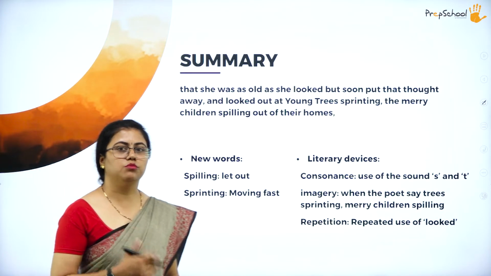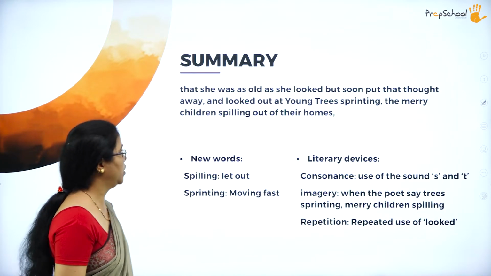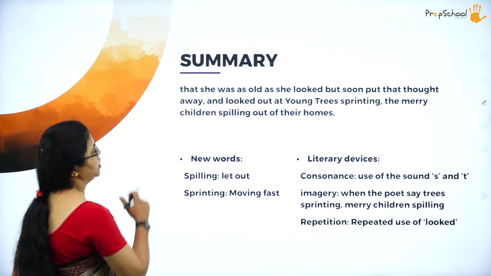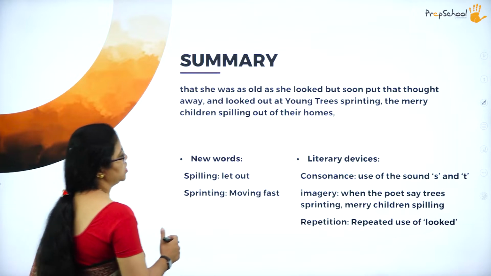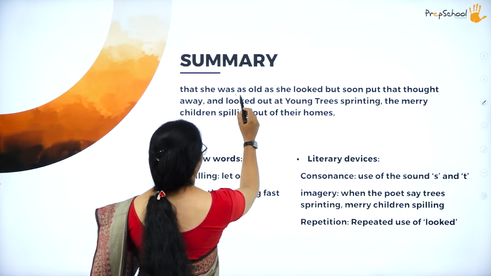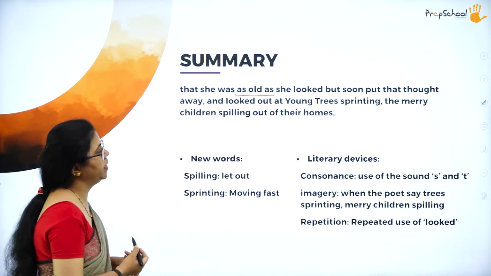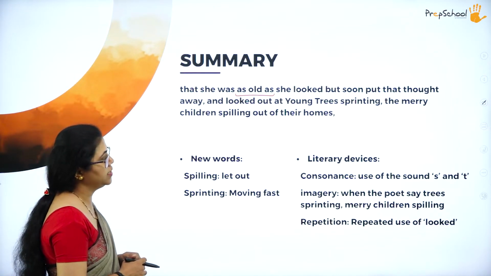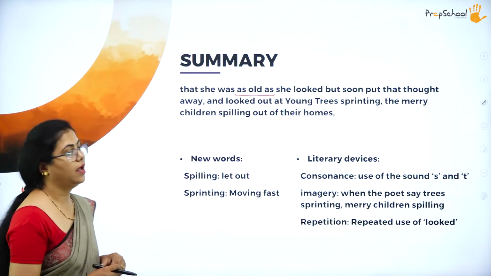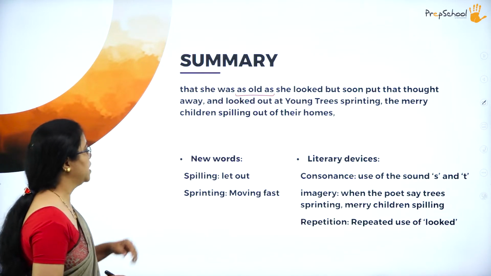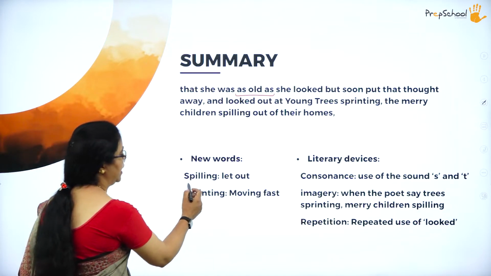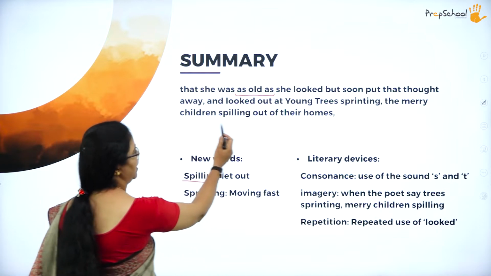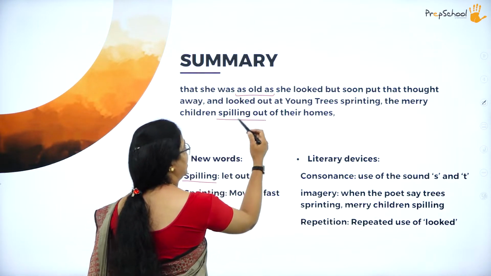Now let us move on to the next stanza, the next three lines I'm talking about. "That she was as old as she looked, but soon put that thought away and looked at young trees sprinting, the merry children spilling out of their homes." There are a few words here. Indirect comparison is made. Spilling is to let out. Children spilling out of their homes means children are being let out of their homes.